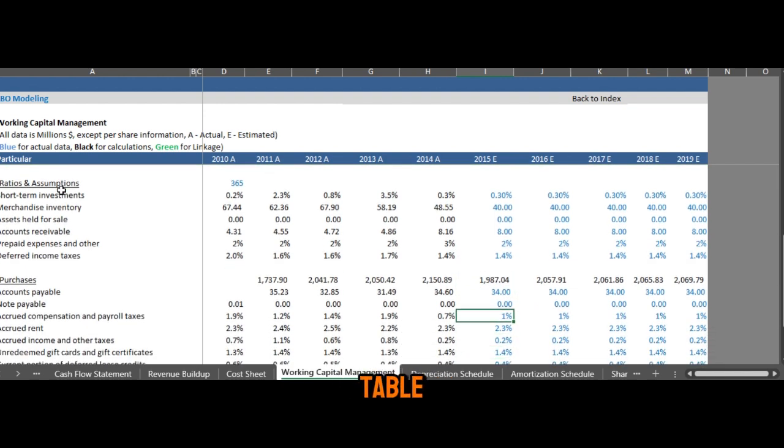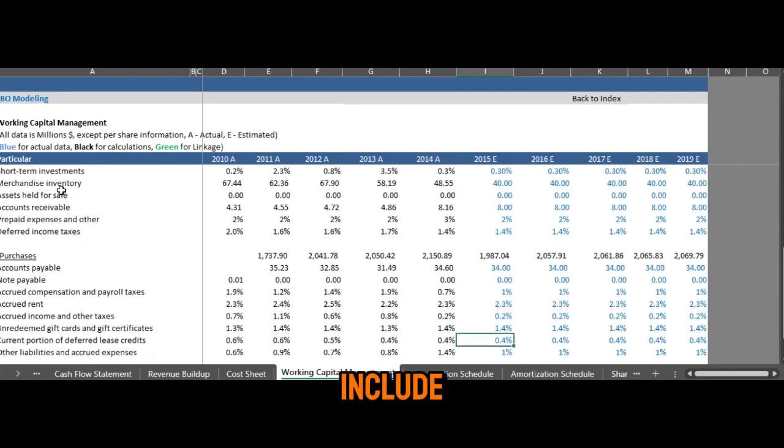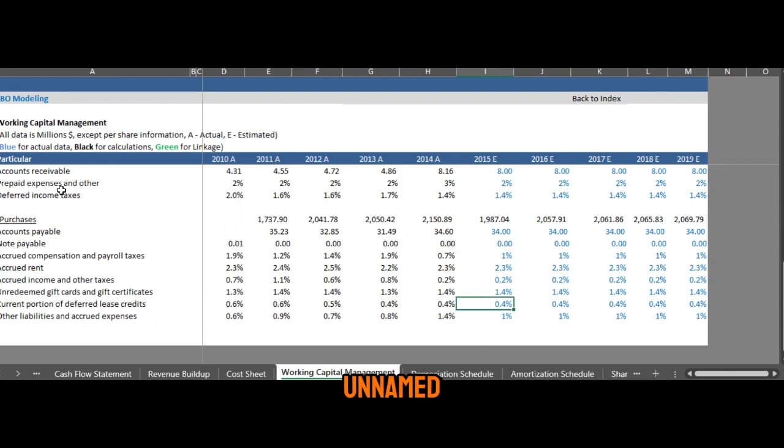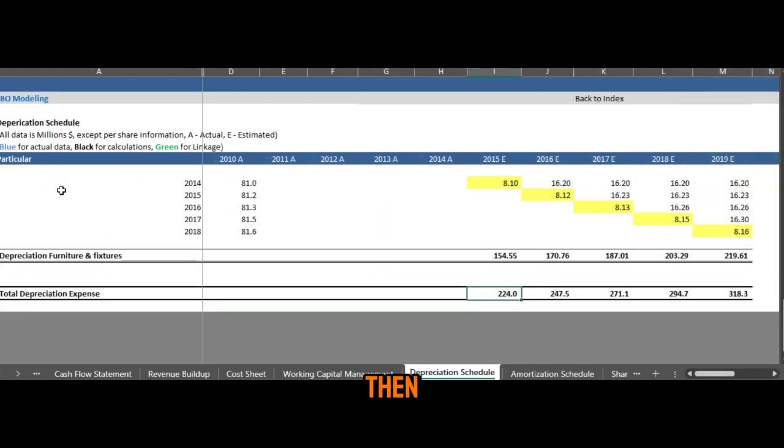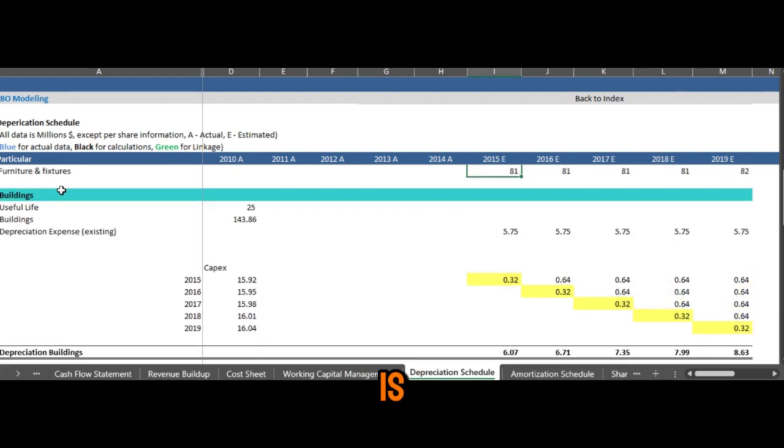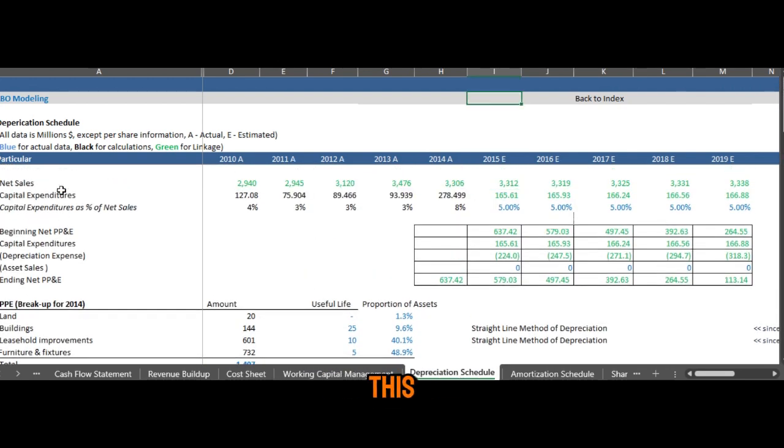Then we have the accounts payable. Let's say accounts payable is there. Then the notes payable and the accrued compensation, accrued rent, accrued income and other expenses, and these are the unredeemed gift cards and the current portion of deferred assets and other liabilities. Then we have a depreciation schedule. Let's say depreciation is based on different parameters. This is based on the straight line method.